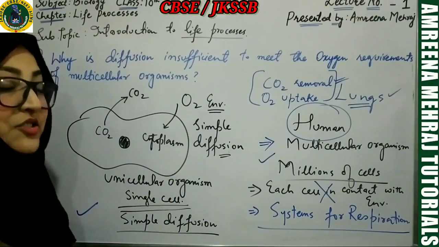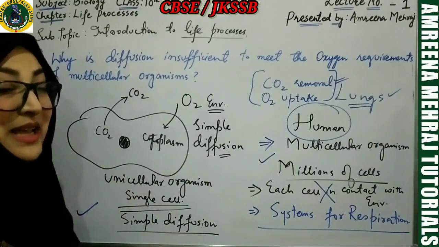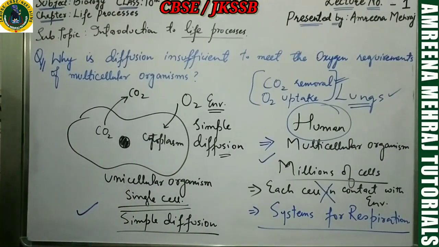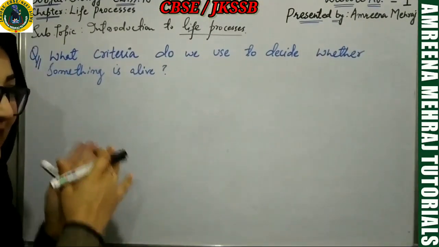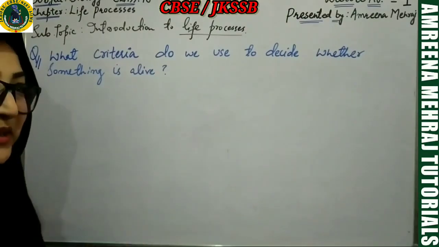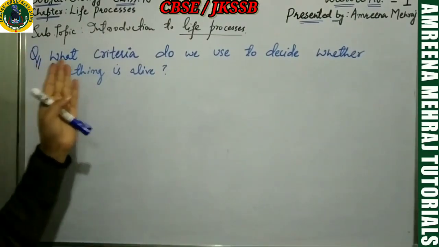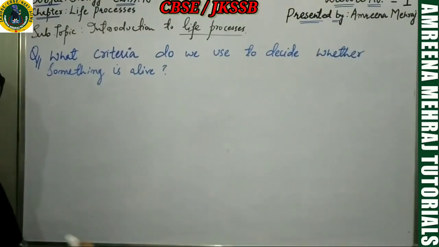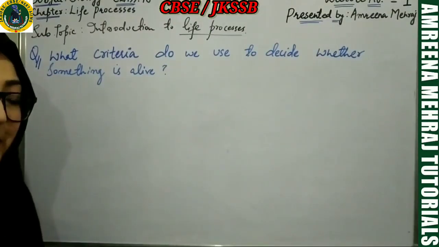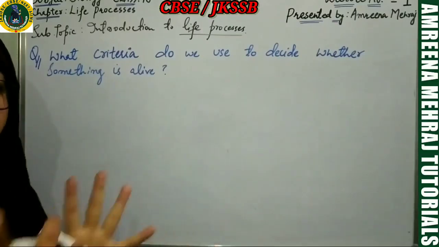Let us now try and answer another question from our textbook. That is also a very simple question. This question is also very, very simple, and today's lecture was all pertaining to this particular question. The question is, what criteria do we use to decide whether something is alive? So what is the criteria that's used to decide whether something is alive or not?